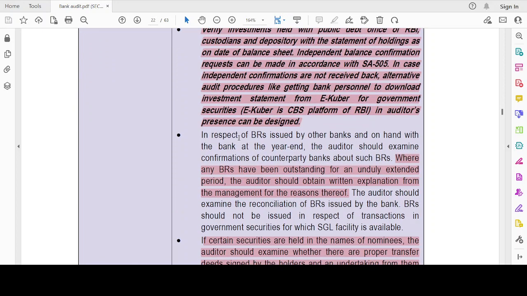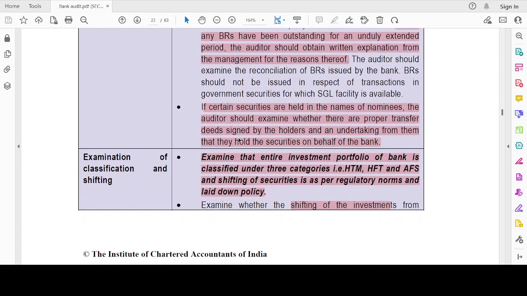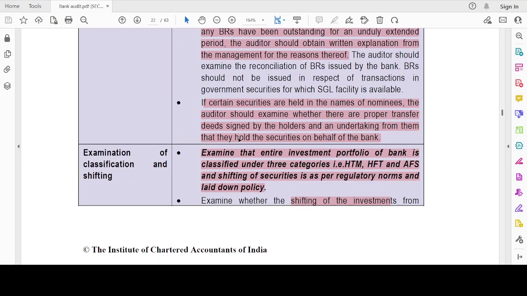BR would be known as bank credits. Okay, then examination of classification and shifting. What does this mean? Generally, under SFM you would have read these terms, right? Available for sale, held till maturity, held for trading. Even in FR you would have read it, right? Held till maturity, held for trading and available for sale. There could be some cases where I'm going to shift between each of these categories. Then it should be in compliance with the regulatory norms and policies.